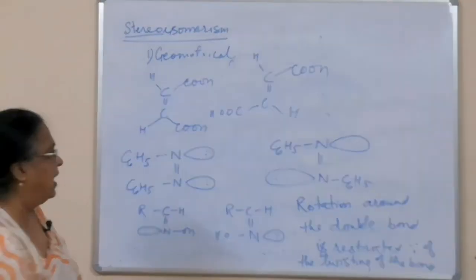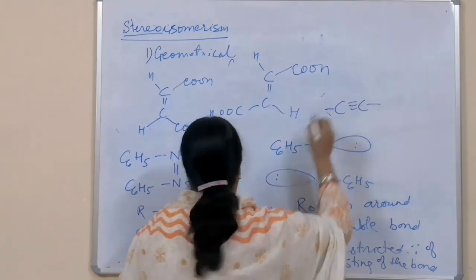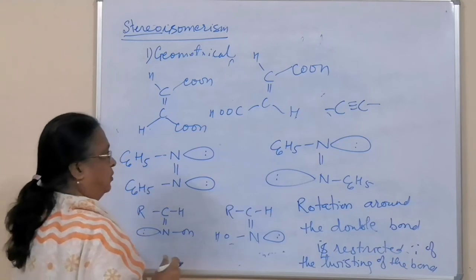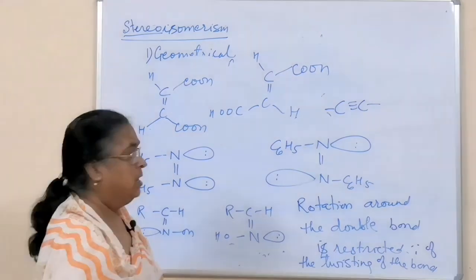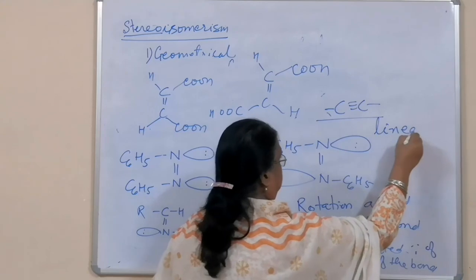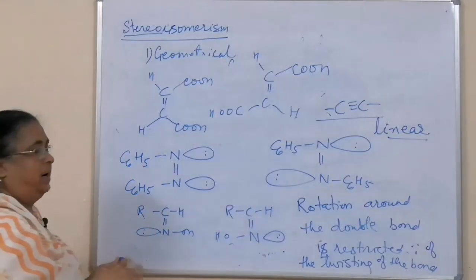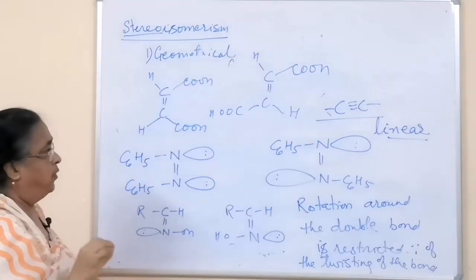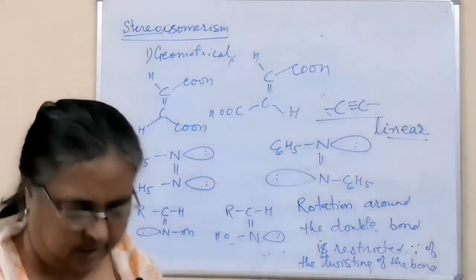Then, one more thing you have to see, that carbon-carbon triple bond or carbon-nitrogen triple bond, they will not be showing geometrical isomerism because the molecule will always be linear. So when the molecule is linear, then geometrical isomerism is not possible. So these points you have to remember about geometrical isomerism.